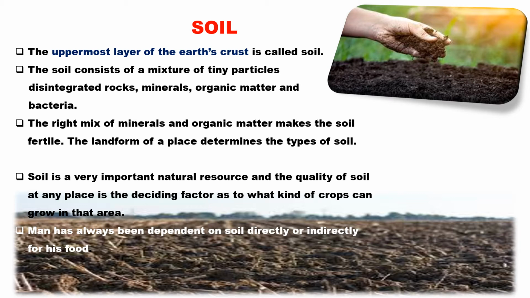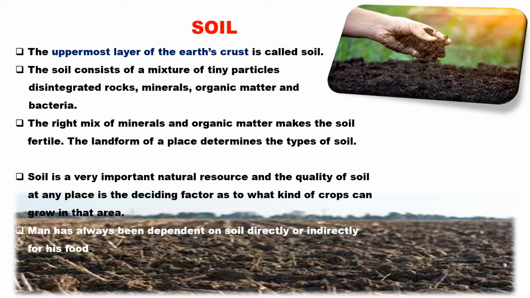So the soil is not the same everywhere. The quality or nature of the soil determines the plant that has to be grown in that particular area. As you know, we humans are always dependent on natural resources, I mean the land, and from there we get soil. So either directly or indirectly, we are always dependent on land, soil and water.